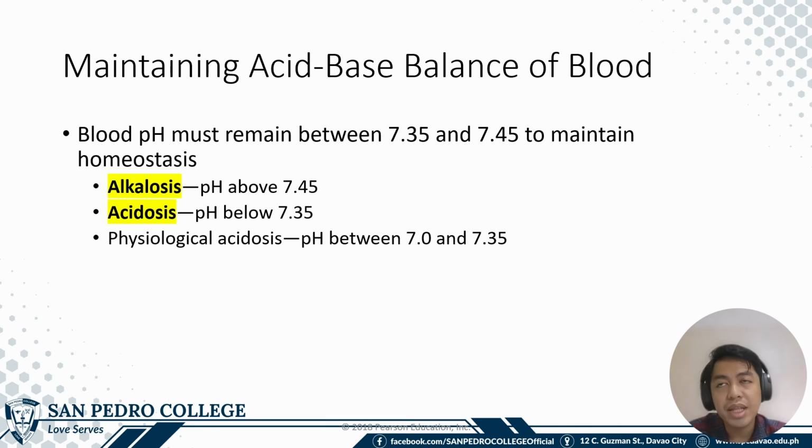Aside from the maintenance of the water and electrolyte balance in the body, the urinary system is also involved in maintaining the acid-base balance of the blood. The blood pH must be between 7.35 and 7.45. If the blood pH goes below 7.35, you have acidosis. If the pH is above 7.45, you have alkalosis.